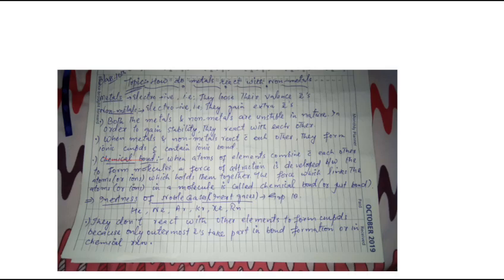So chemical bond means when atoms of elements combine with each other to form molecules, a force of attraction is developed between the atoms which holds them together, and the force which links the atoms in a molecule is called a chemical bond. It is the force of attraction that links the two substances with each other.